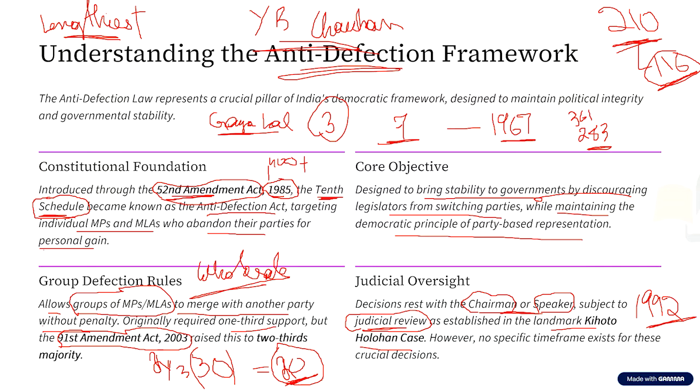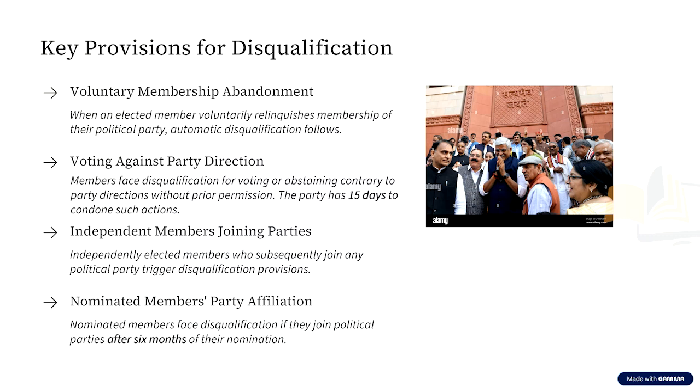Now, having understood what this anti-defection law is, it is very important for us to identify when exactly this disqualification is going to happen. We need to identify the key provisions of disqualification under the anti-defection law, or when this law comes into practice. There are four provisions when this anti-defection law can be applied. What are these four provisions? The first provision is that when an elected member voluntarily relinquishes membership of their political party, automatic disqualification follows.